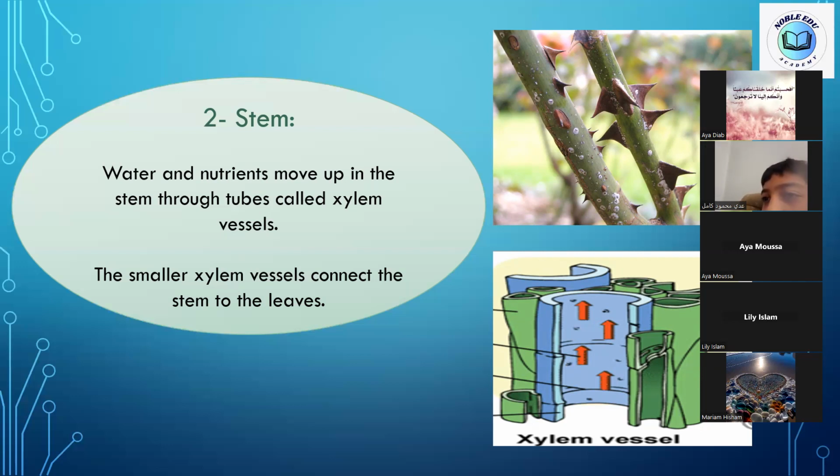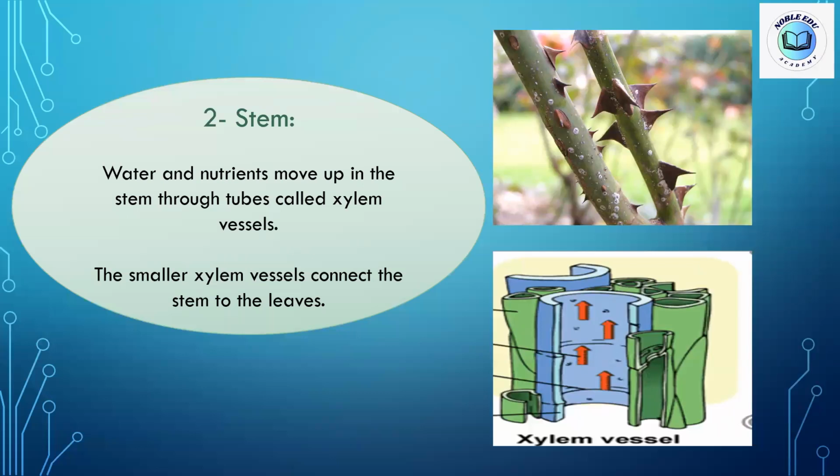So the water and the nutrients don't move up in the stem randomly. No, they move through tubes, and these tubes are called the xylem tubes. So what happens next? The root will absorb water and the nutrients from the soil, and the water and the nutrients will move inside the stem, inside vessels called the xylem vessels, to move up to reach the leaves.